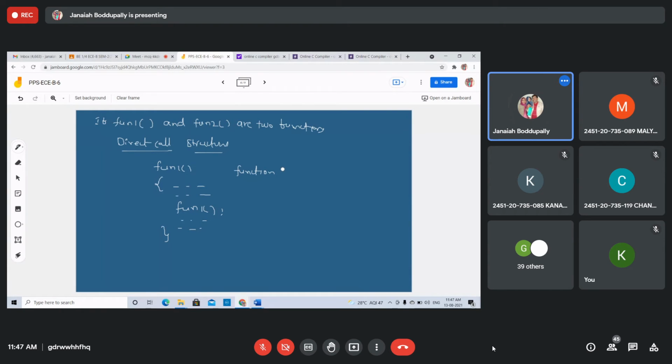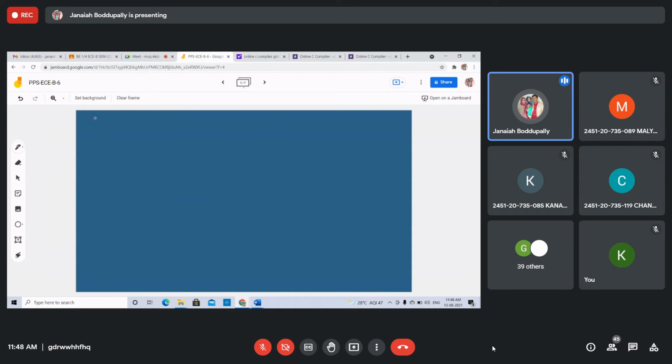The function name is function 1, and it calls itself directly. This is called direct structure. Writing the statement function 1 inside the body of the function is the direct function call.